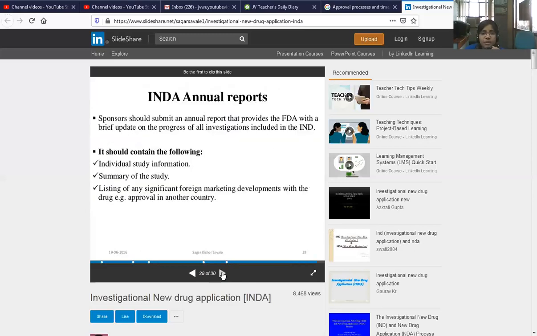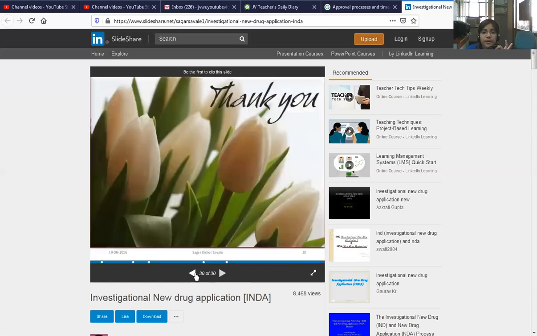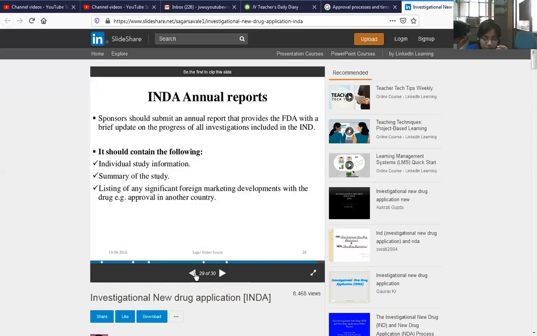IND annual reports. It should contain the following norms: individual study information and summary of the study, and listing of any significant foreign marketing development with the drug. Example, approval in another country. So this protocol is important for the approval process and the timeline involved in the investigational research program.